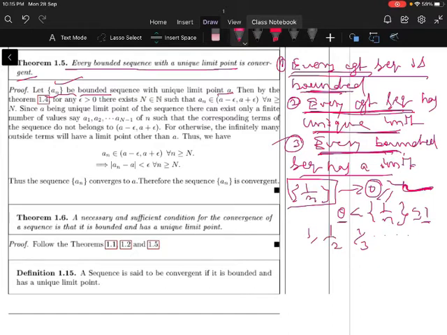Let us move to the proof of this theorem, now by theorem 1.4: every bounded sequence has a limit point.